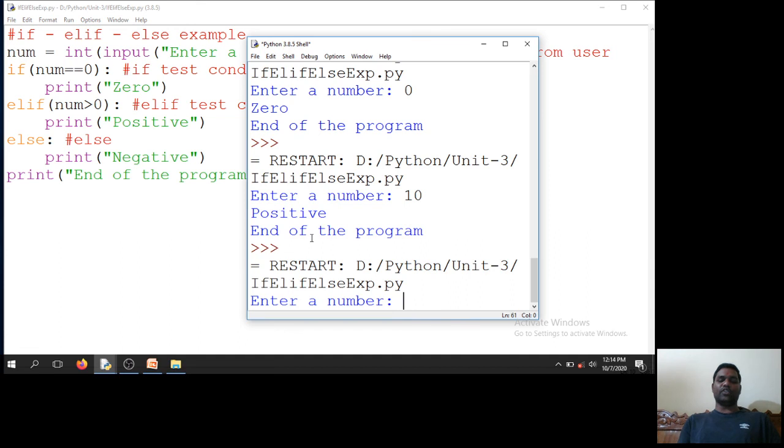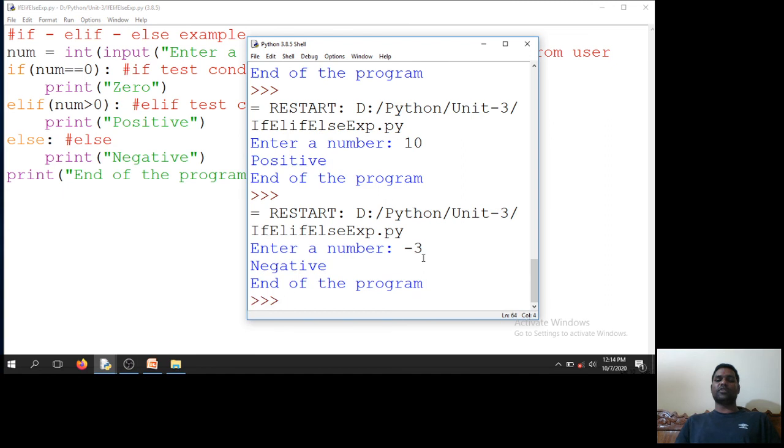That's okay. Now I will check one more example. So I take a negative number, minus 3. Number is equal to 0 is a fail. Number greater than 0 also fails. When these two conditions fail, I will go to the else block as negative and the end of the program. So I say negative and end of the program. This is how if, elif and else blocks work.